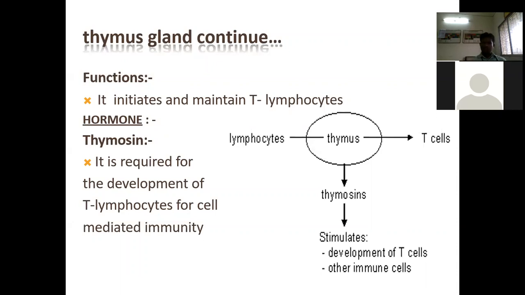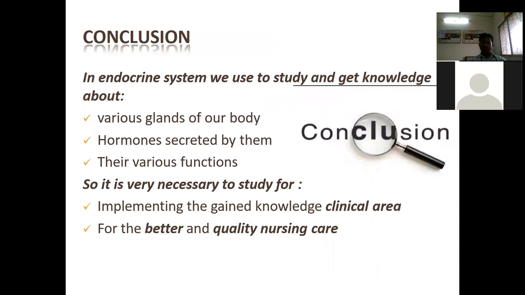Let us come back to the conclusion. In the endocrine system, we study and get knowledge about various glands of our body. There are certain glands playing an important role in the body. Suppose now I will ask you, which gland of the body is known as the master gland of the orchestra? Write the answer in the chat box.